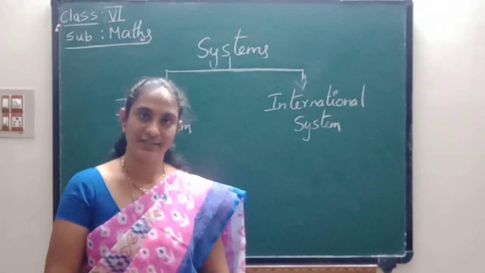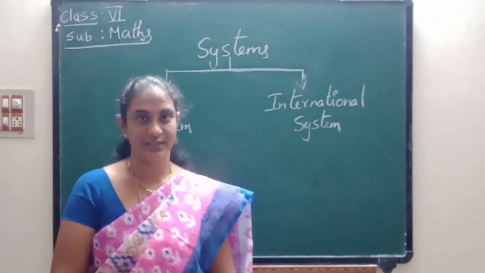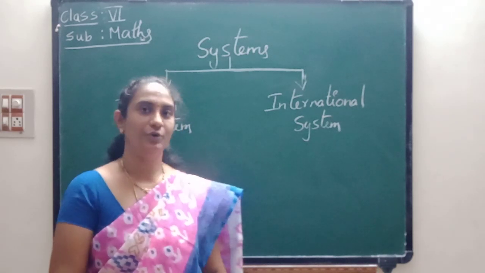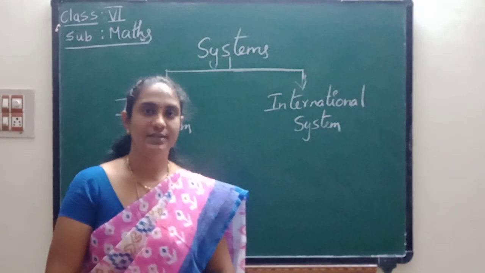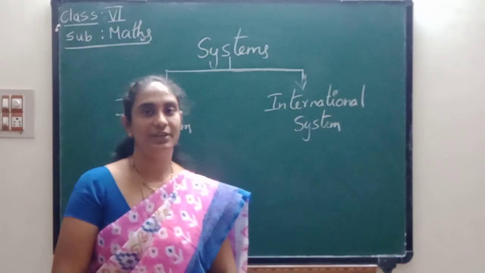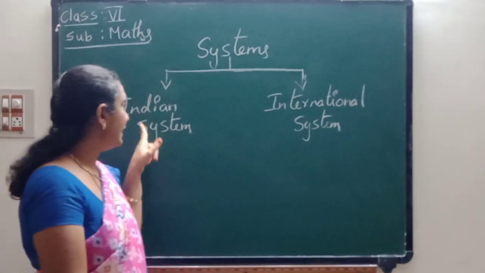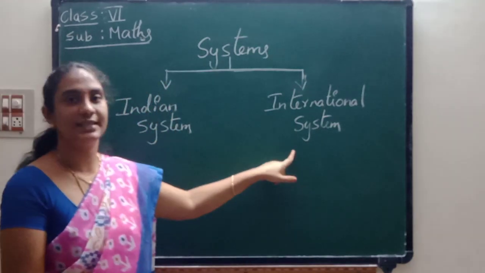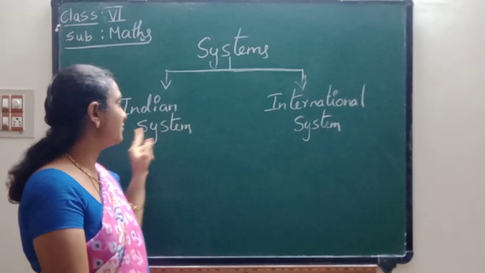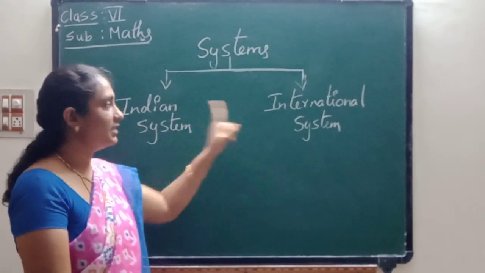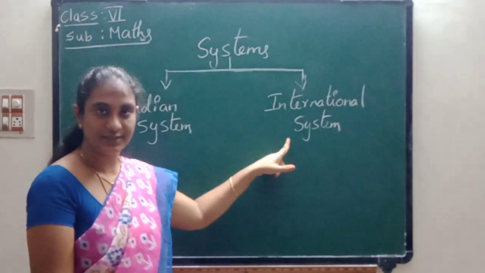In the last class you learned about digits and how to write the greatest number and smallest number with those digits. In this class you will learn about systems. We have two types of systems. One is the Indian system and the other is the international system.